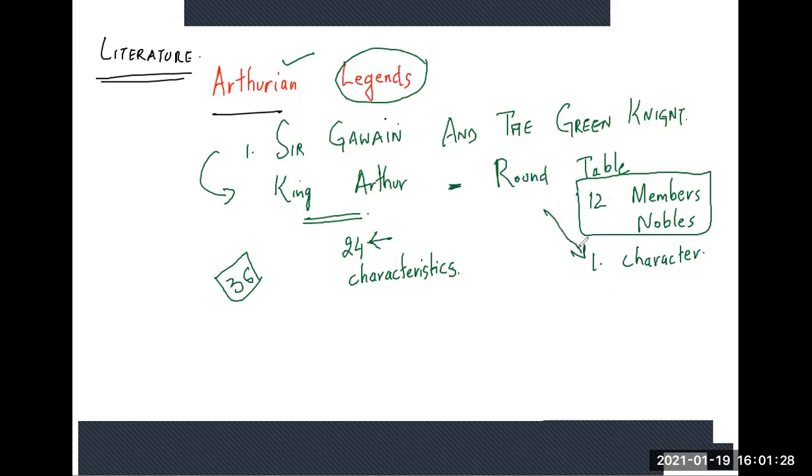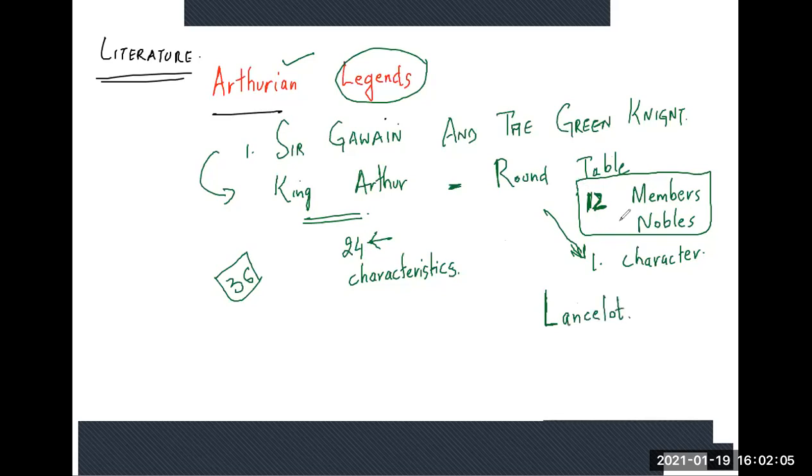Each one of them had one. So there were 12 members in the round table, each with one characteristic, and he himself had all the characteristics, 24. There are many names that will figure in the coming stories that are basically the 12 members of the round table, like the name, I forgot the name, Lancelot.